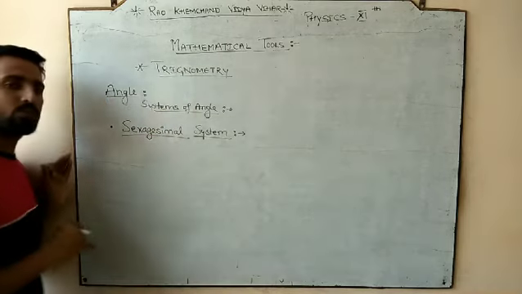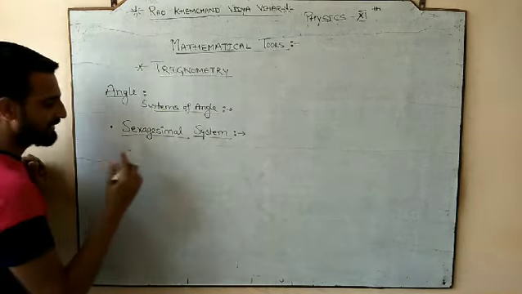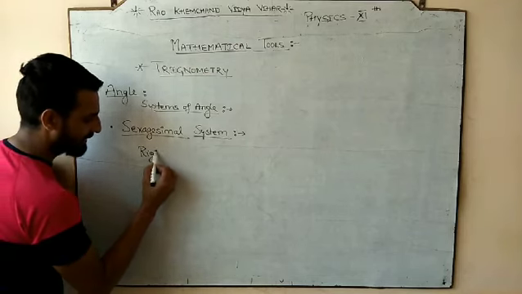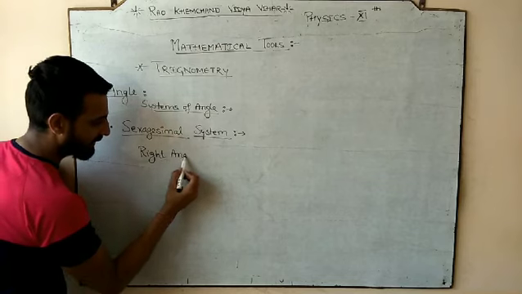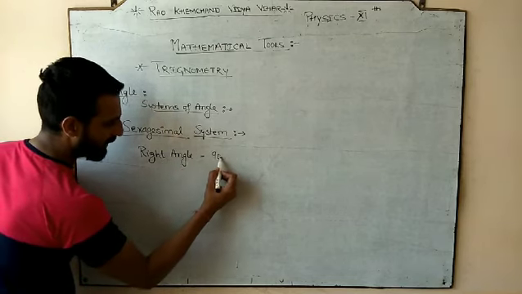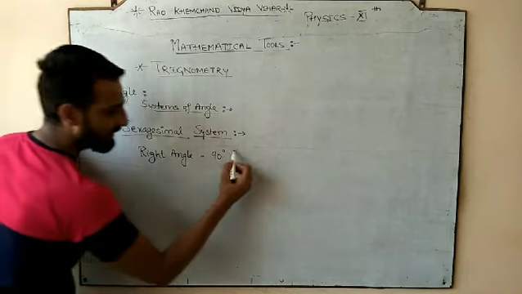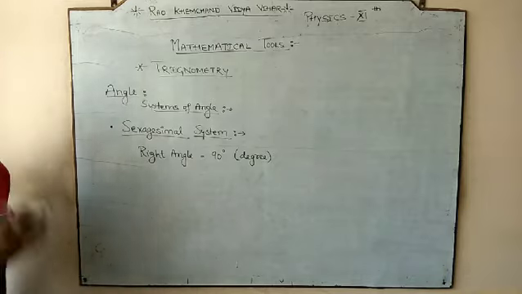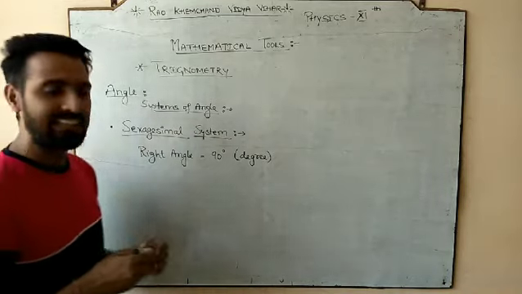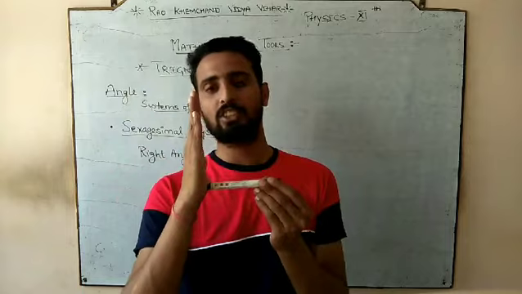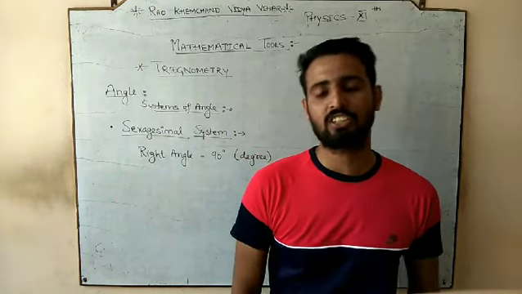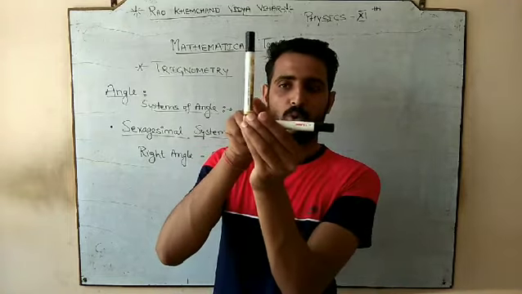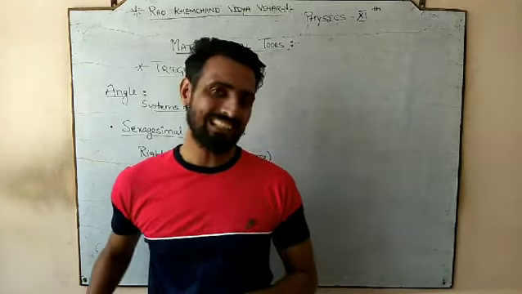This system divides the angle into various units. This system says that the right angle is always equal to 90 degrees. When two lines are exactly perpendicular to each other, in that case we say that the angle between both the lines is 90 degrees.